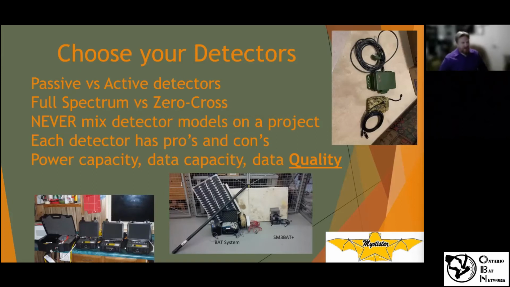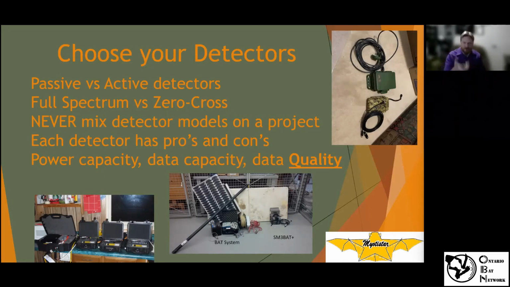So when you choose your detector, there is a lot to choose from now. There are all kinds of decisions, and the technology has really evolved a lot, especially in the early 2000s and 2010s up until now. A lot of them are getting pretty similar now, but they've changed a lot over the last 15, 20 years. There are a lot of things to think about. First of all, you want to decide whether you're doing passive or active monitoring, and I'll clarify what that is.